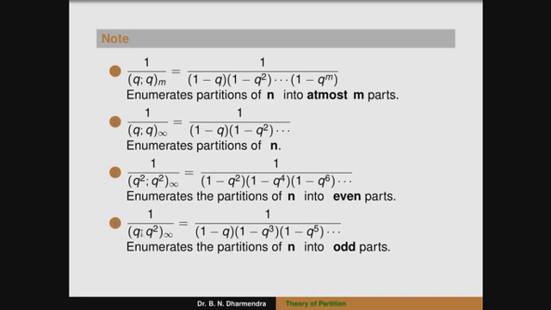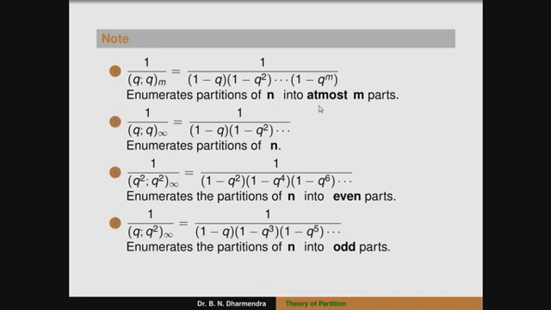With the last one, we observe the term 1 divided by (q; q squared). When we add the powers, the power of q must be odd, so it enumerates the partitions of n into odd parts. We want to restrict the infinite terms: instead of infinity we use m, so 1 divided by (q;q)_m enumerates partitions of n into at most m parts. We have to restrict the terms here, so that's why we take at most m parts.